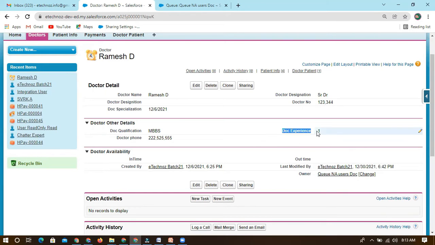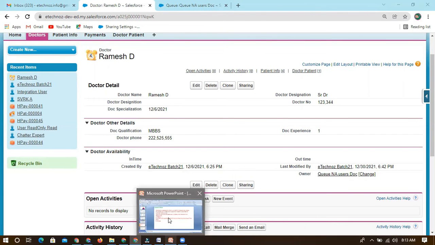Otherwise, I can create one more field, so I can check whether he has 1 year of experience or 2 years of experience. Based on this, I can populate one more field. Once it is inserted or updated, I can update accordingly. So one more field also. Likewise, we can have multiple actions which we can do.